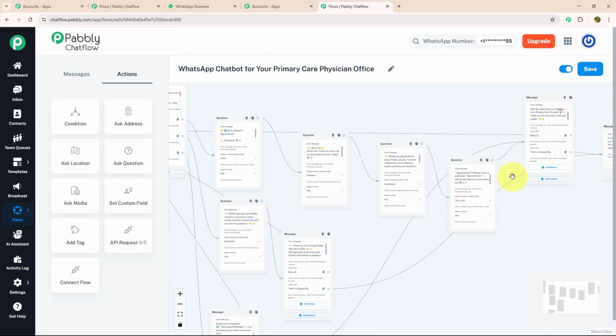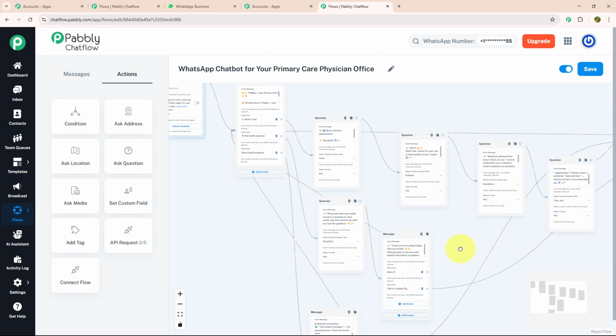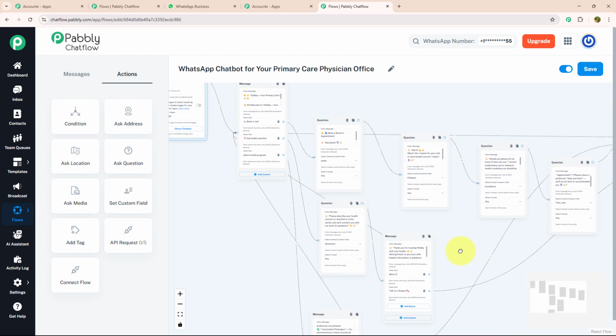So yes, as you can see, I have entered all the desired information that would be needed to run a chatbot for primary care physician office. On to a last step, don't forget to active your flow and save it. As you can see, I got a message that flow updated successfully. That means my flow is ready to run in real time.